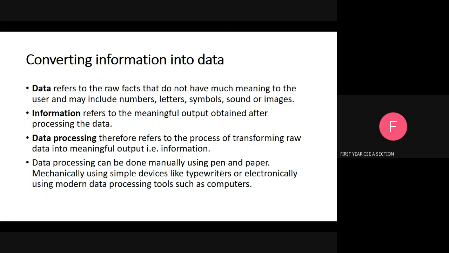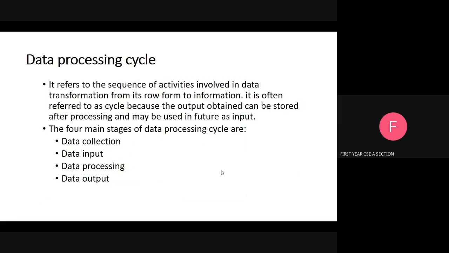Next, data processing cycle. It refers to the sequence of activities involved in data transformation from its raw form to information. It is often referred to as a cycle because the output obtained can be stored after processing and may be used in future as input. There are four main stages: data collection, data input, data processing, and then data output.